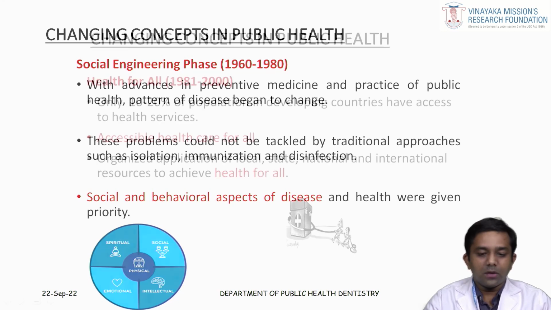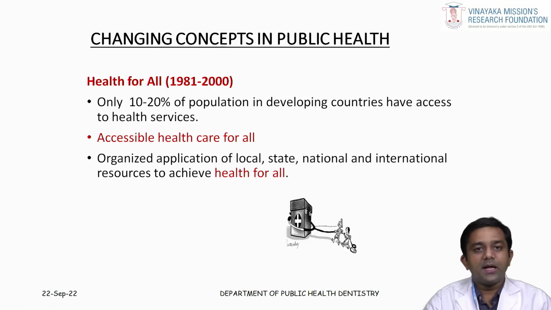All these were included. The last phase is known as the health for all phase, that is from 1981 to 2000. In this, they thought that healthcare was not accessible and not affordable for all the people. So, in the health for all phase, all people must have equal access and affordability for treatment.